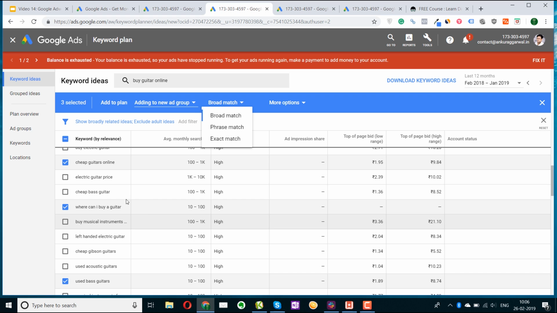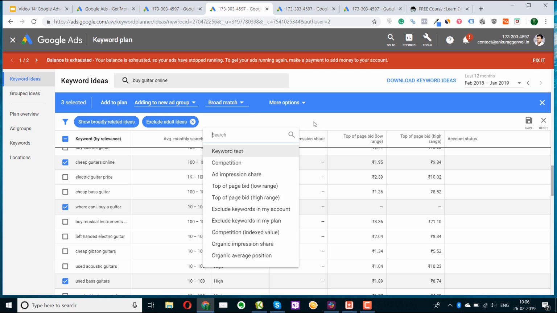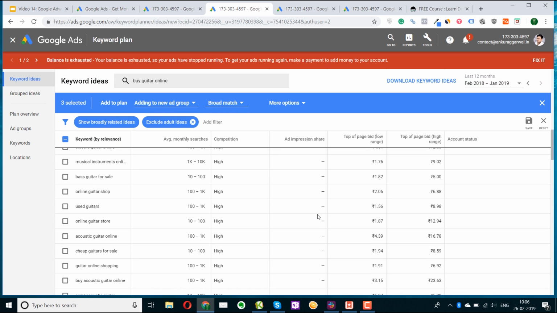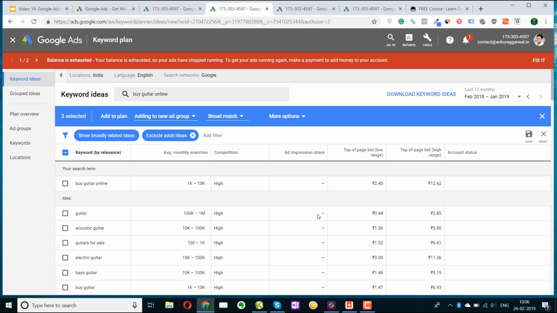But if you're just starting out, I would prefer that you go highly targeted. So go for the exact match first. And when your campaign is live, when you have some data to analyze, then go to the phrase match and the broad match to again expand your audience. So this is how you select the keywords for your Google Ads. Google Ads Keyword Planner is an amazing tool to find some really good keywords.